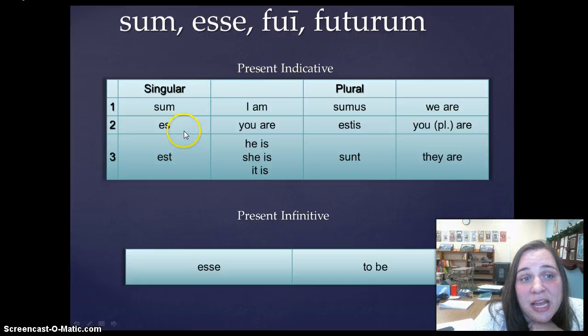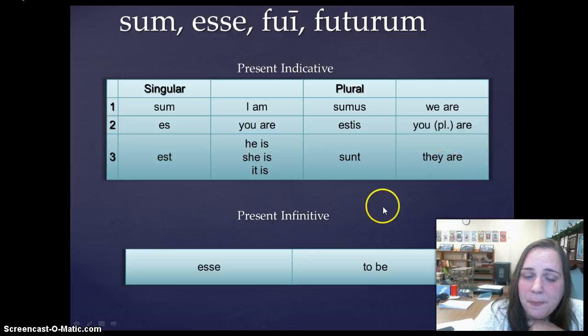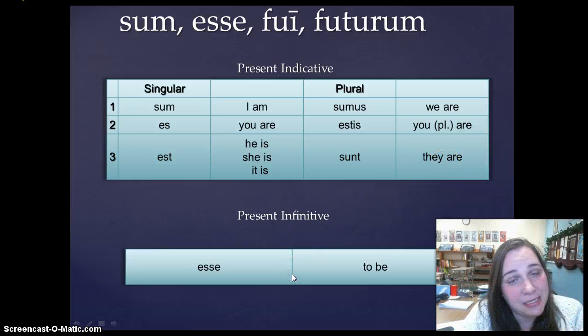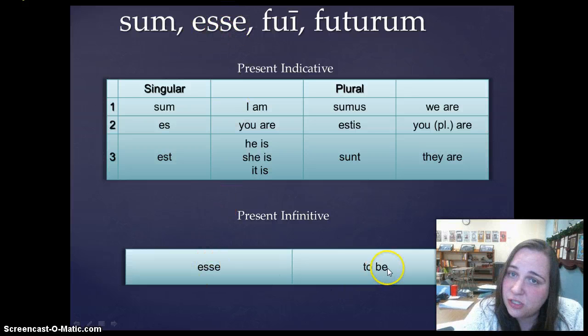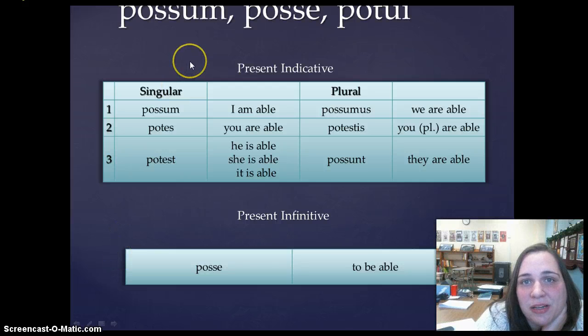Okay, so how do we conjugate the verb to be in the present indicative? It is sum, es, est, sumus, estis, sunt. Okay, and that means I am, you are, he, she, and it is. We are, y'all are, or you are, and they are, okay? And of course, the present infinitive is the second principal part, as always, so esse means to be.